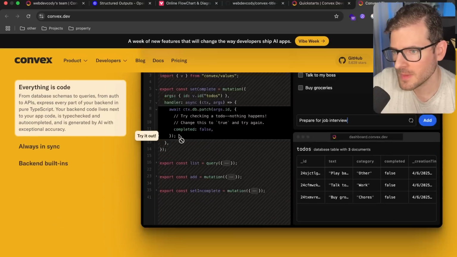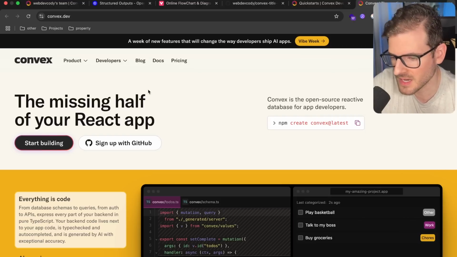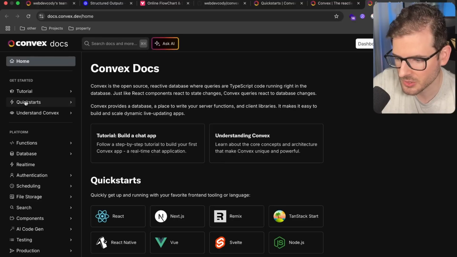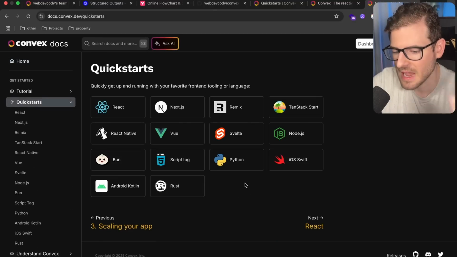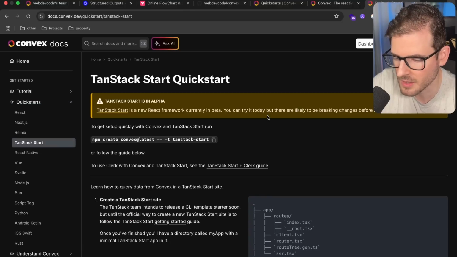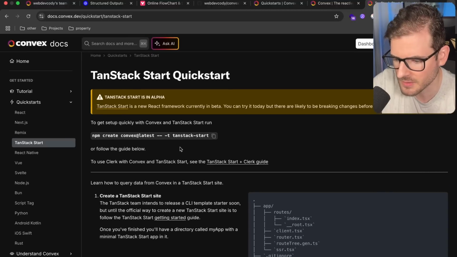Like I mentioned, we're going to be using Convex for this project, which is a great sync engine, a backend as a service, whatever you want to call it. It has a bunch of built-in features for storing files, for having a database that is reactive in your UI. And luckily, if you go to the documentation and go to Quick Starts, they have a bunch of different ways you can scaffold up a project with whatever you want. So I'm going to go to TanStack Start. That's something I've been using a lot on my channel recently. But again, if you want to use Next.js, they have an option for that.